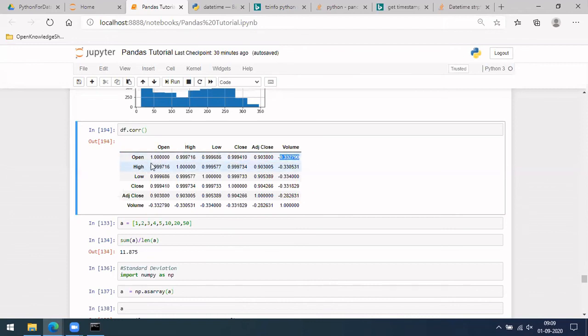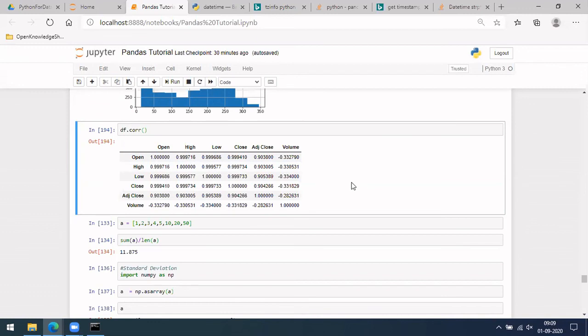Similarly, even high is compared like this. So these values we may need for some operations, for observing how similar two different columns are, or if there is any pattern getting matched with another. If you want to know such things, dot corr will help.